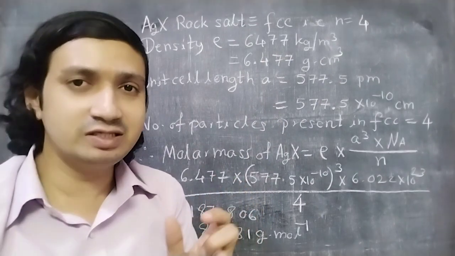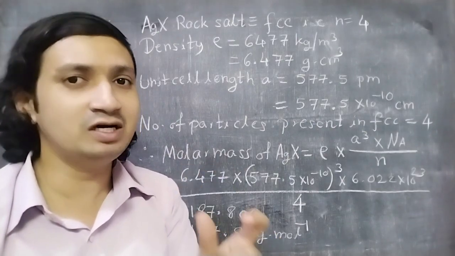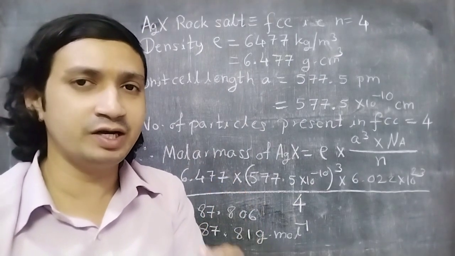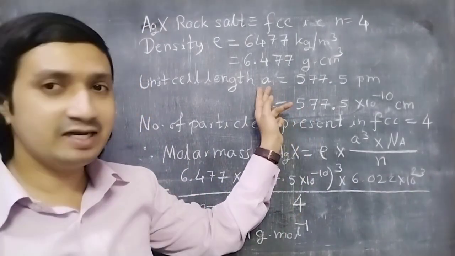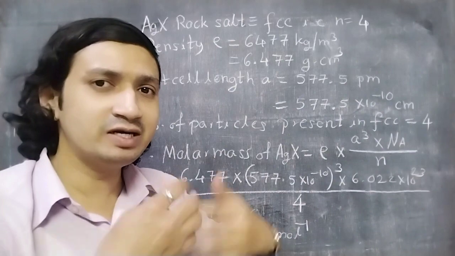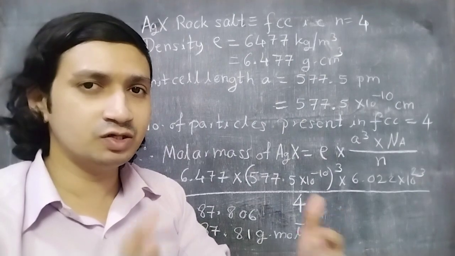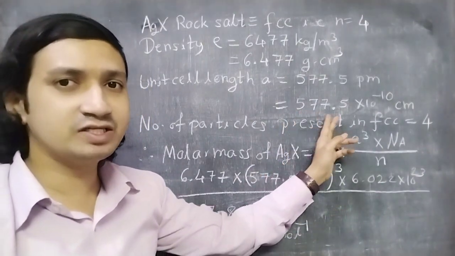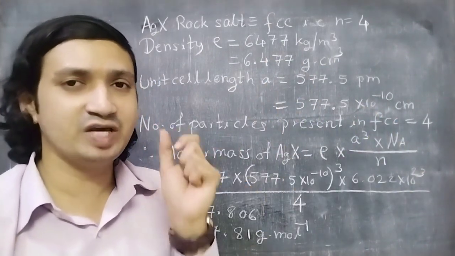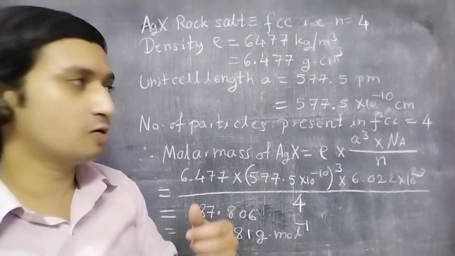Now we'll see the unit cell length. Unit cell length is one of the lattice parameters of unit cells, and length is the edge parameter. For a cubic structure, all the edges are the same, therefore we can call it collectively a. That a value is 577.5 picometers. Convert that again into centimeters so that we can make all the units uniform. So you have 577.5 into 10 raised to minus 10 centimeters. This is the edge length of the FCC unit cell.